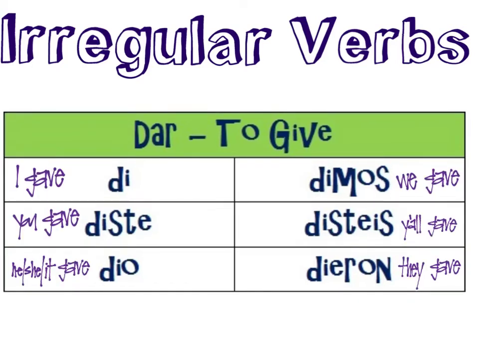In English, these conjugations might read I gave, you gave, he, she, it gave, we gave, y'all gave, or they gave. Please note that there are no accents on these conjugations of the verb dar.